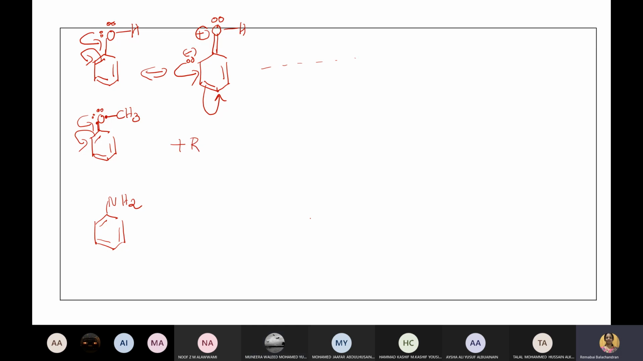Now I need only 1 or 2 minutes. What about this one? Does it undergo plus R? Nitrogen, which group of the periodic table, my dear students? 15th group. So it has how many valence electrons? 5. How many electrons already used up for forming bonds with other atoms? 3. How many electrons left? 2. So now, will it undergo plus R? If these two electrons form a bond, this shifts, which means plus R.